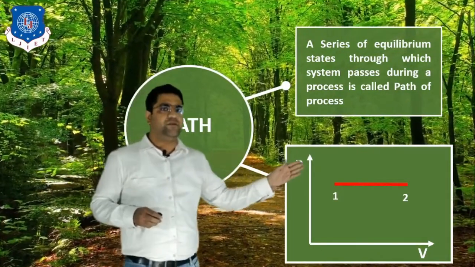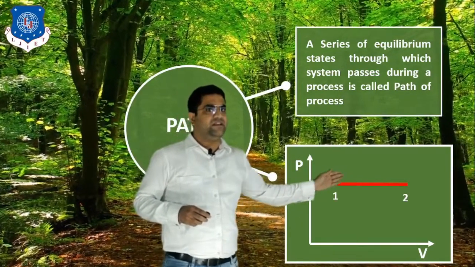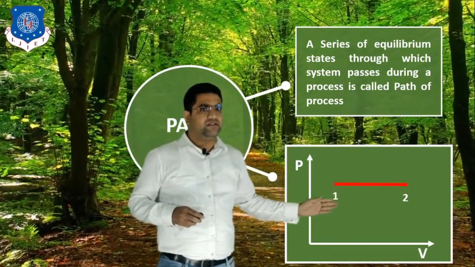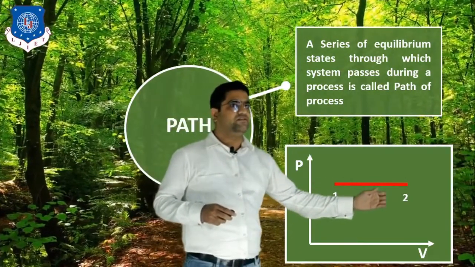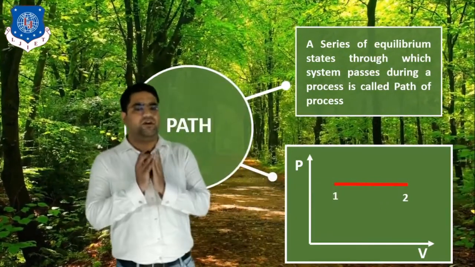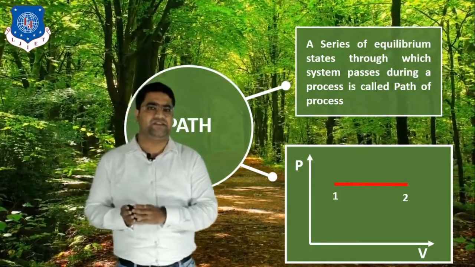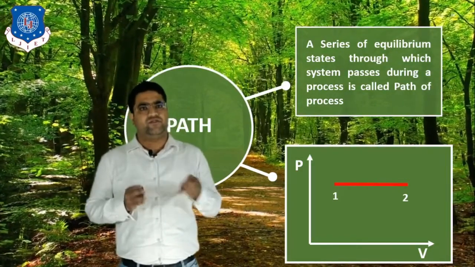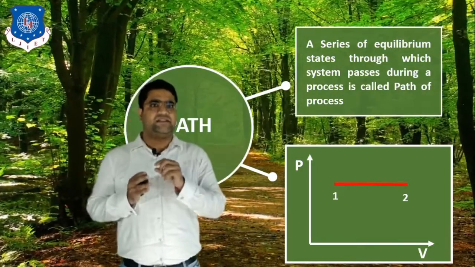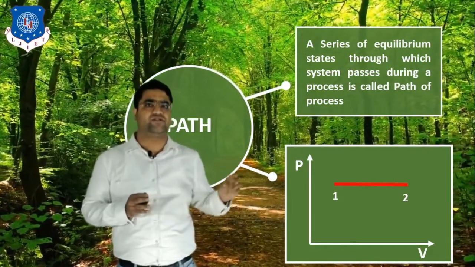Here you can see from the PV diagram that this red color line is showing the path. Number 1 is our initial state and number 2 is our final state. So if any system passes from the initial state to the final state, it passes through a series of equilibrium states, and that series of equilibrium states through which the system passes during the process is called the path.